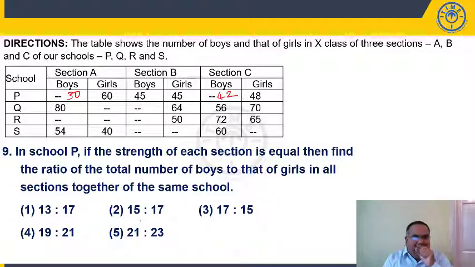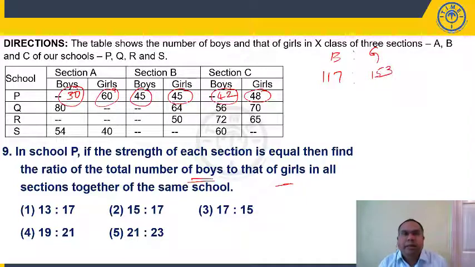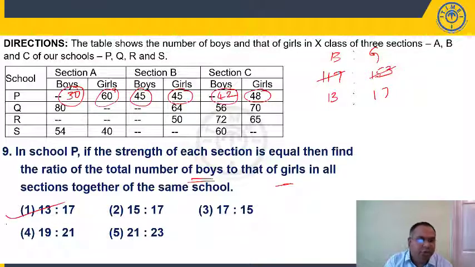Now, in the same school, we need to find out ratio of boys to that of girls. If you see here, boys 30 plus 45, 75 plus 42, 117 is to total number of girls, 60 plus 45. How much? 105. 105 plus 48, 153. Right, students? Now, if you see here, 9 13s, 9 17s. 13 is to 17 should be your ratio. That is my first option.